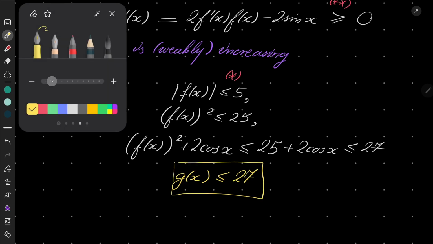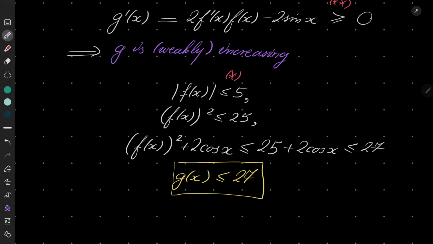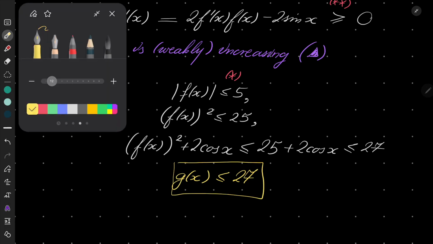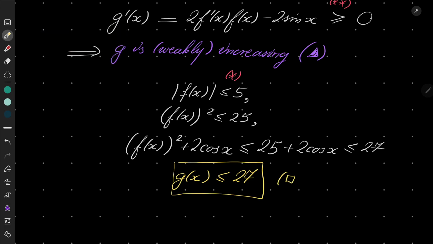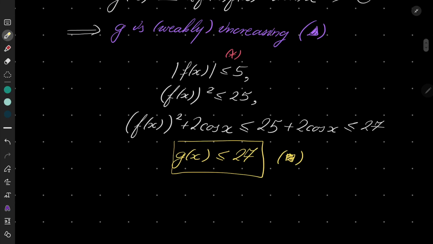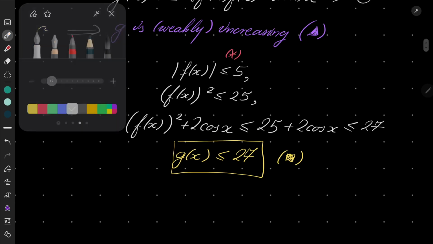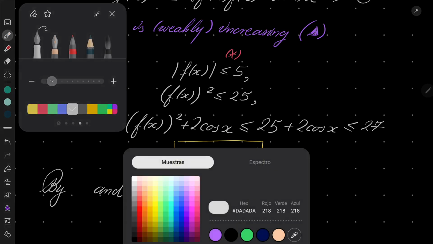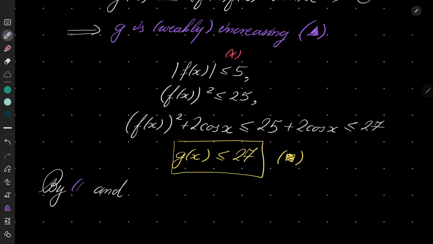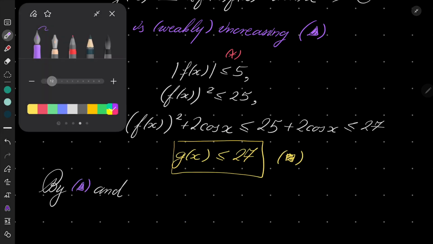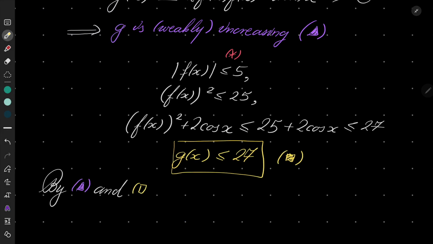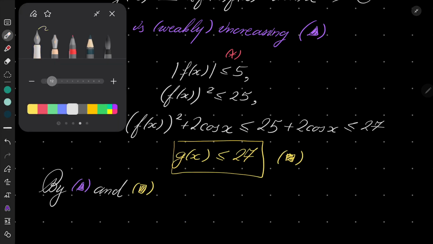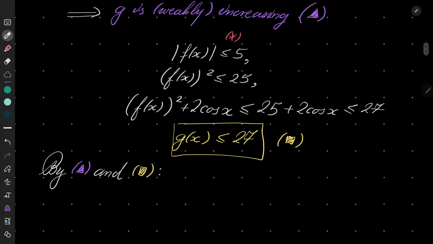And you know what? I will mark this condition triangle, and I will mark this condition square. Why not? By these two conditions, my condition triangle and my second condition square, I know that my function has a finite limit.